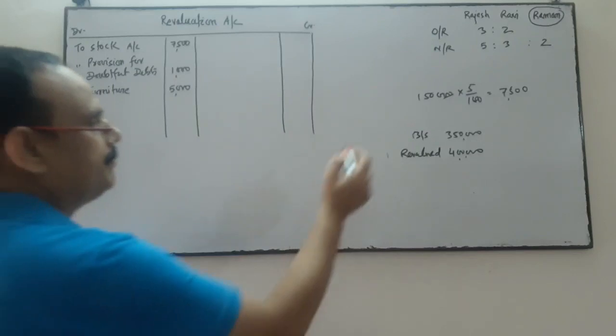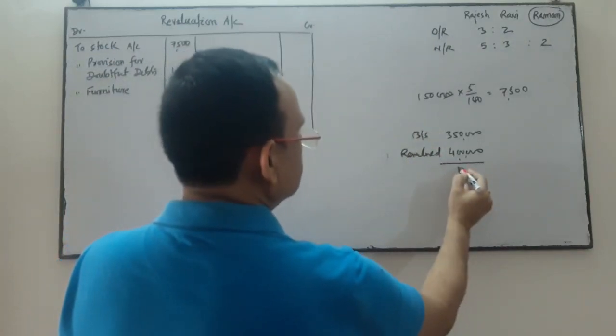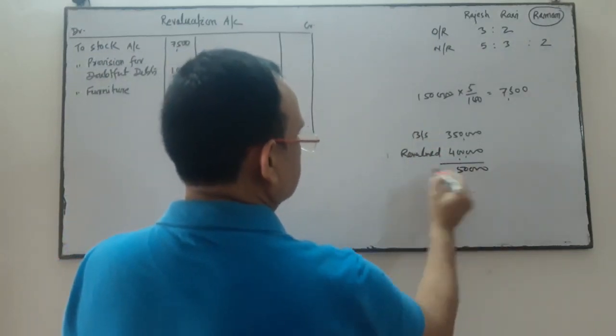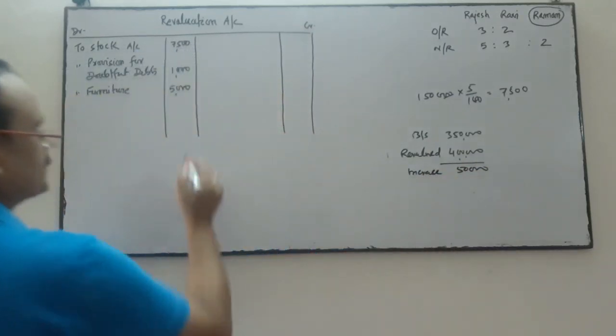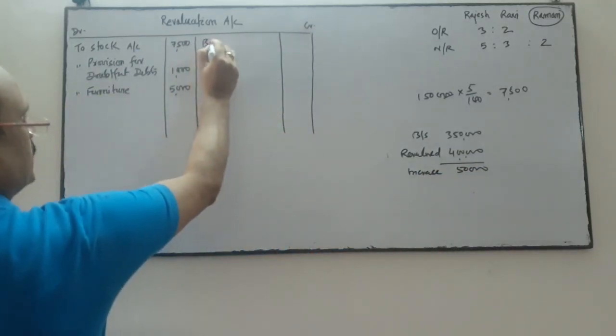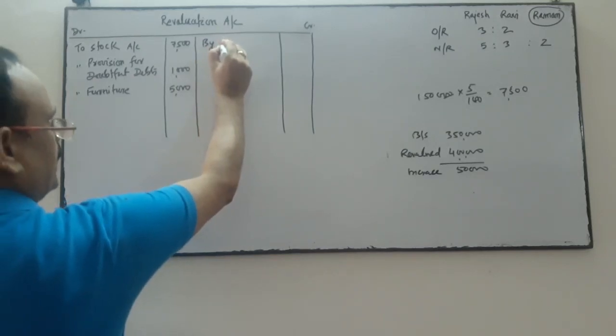It means building is increased by 50,000. There is an increase in the value of building, increased by 50,000. So when the assets will increase, we will write this side by building.